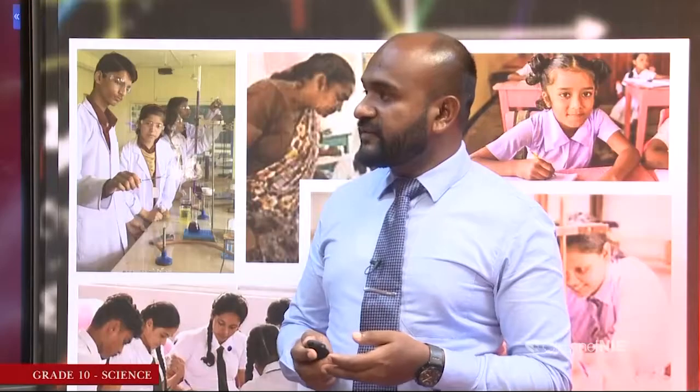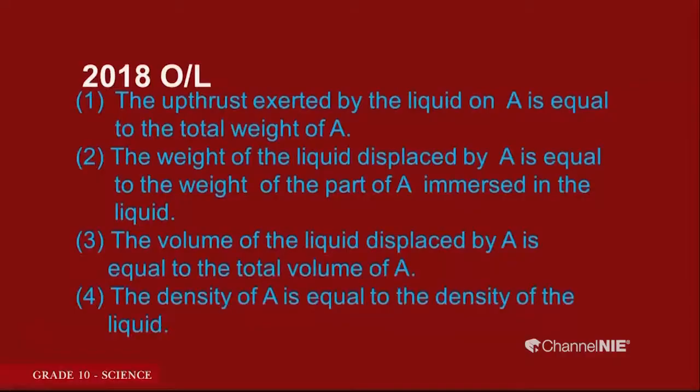Look at the first choice. The upthrust exerted by the liquid on A is equal to the total weight of A. The second choice, the weight of the fluid displaced by A is equal to weight of the part of A immersed in the liquid. The volume of the liquid displaced by A is equal to total volume of A. The density of A is equal to density of the liquid.